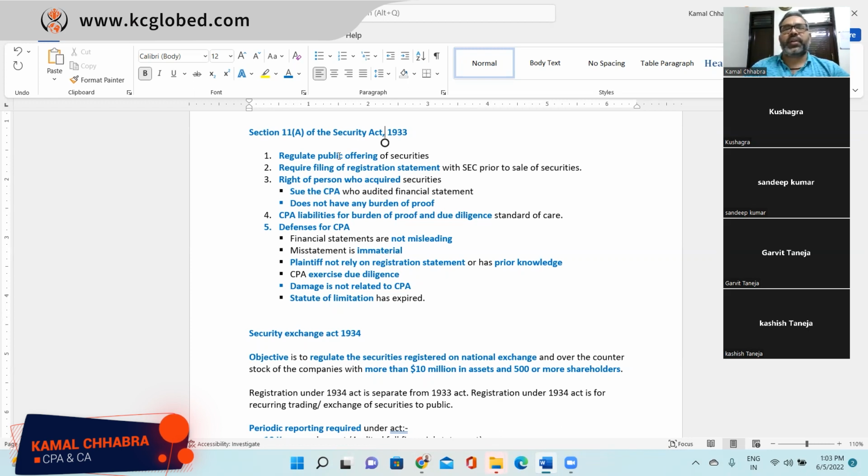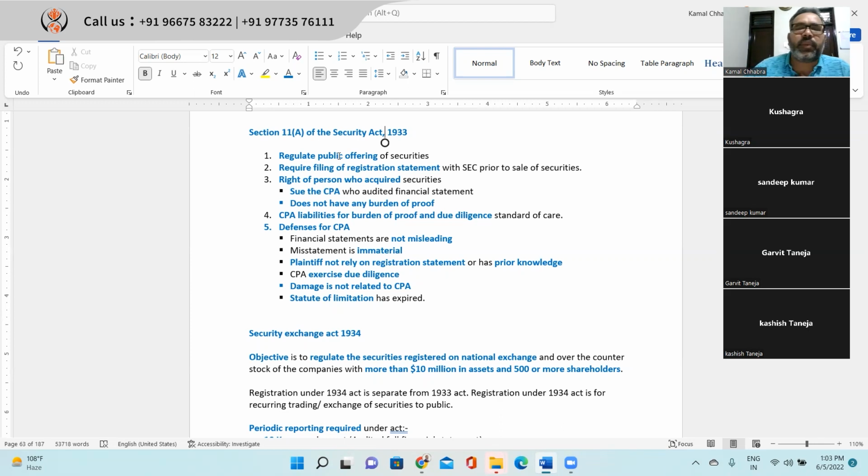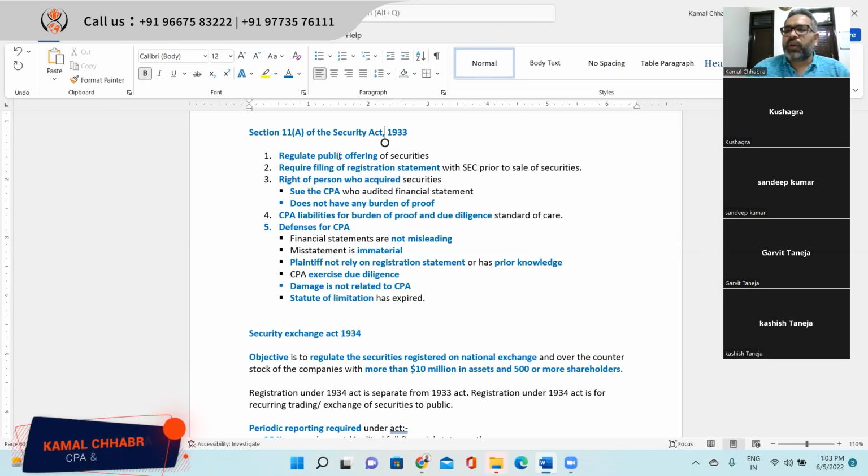So for example, the plaintiff has not gone through the financial statement when he applied for the IPO, when he bought the shares. So he cannot say that he relied on the financial statement. If the plaintiff has not taken into consideration the financial statement which is signed by the CPA, then he or she cannot sue the CPA. Right? Or if the plaintiff already had prior knowledge of the fact, then also he or she cannot sue the CPA.